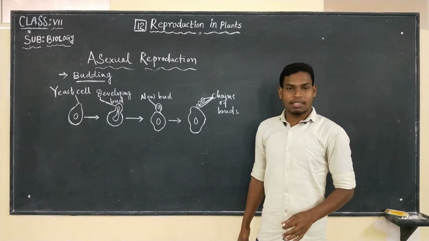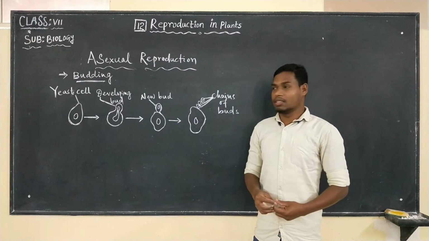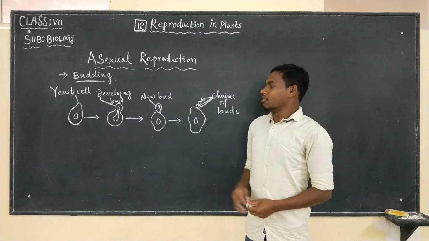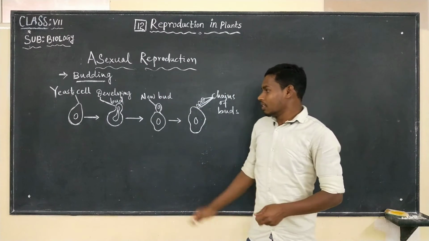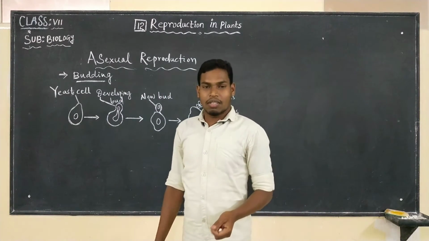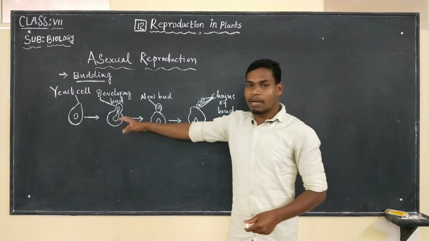Okay, in today's class we are going to discuss some more asexual reproduction processes. The first one is budding. So we know that yeast cells reproduce by bud formation.